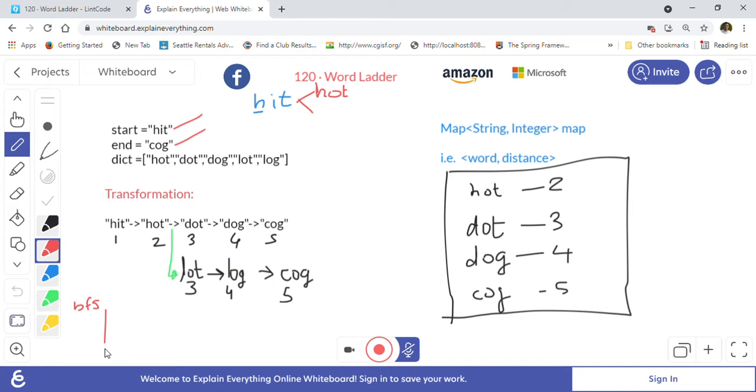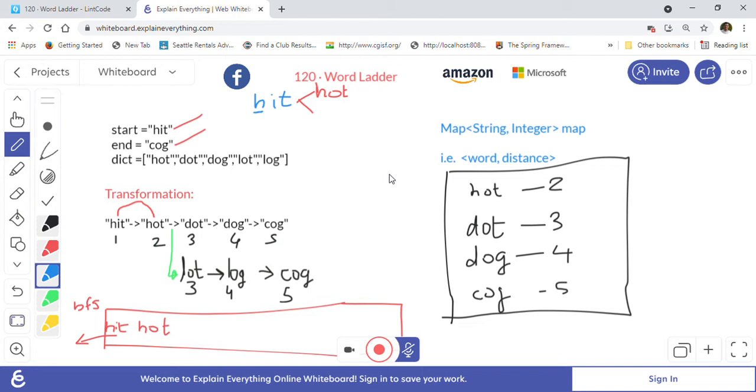So let's say this is our queue. We will first put heat, which is already there. From heat we will take out heat and convert it. Now we found another word which is neighboring for heat, which is hot, and hot is there in the dictionary. So from heat to hot we have transferred. Now we will do the same thing with the word hot.